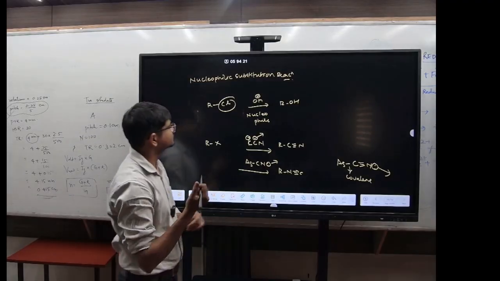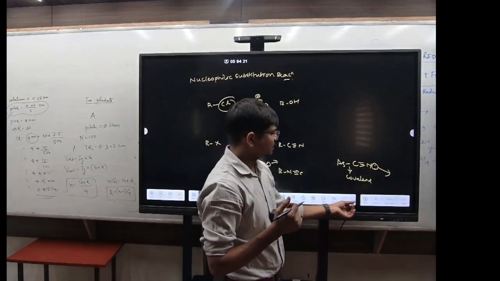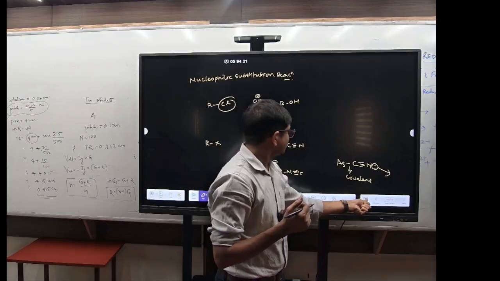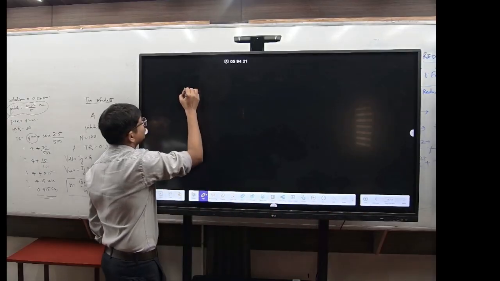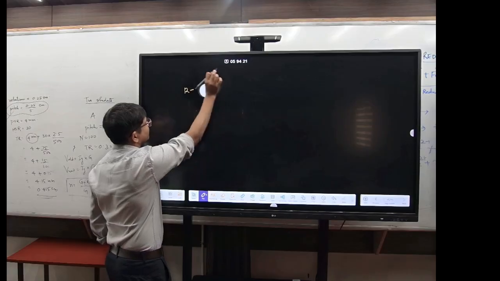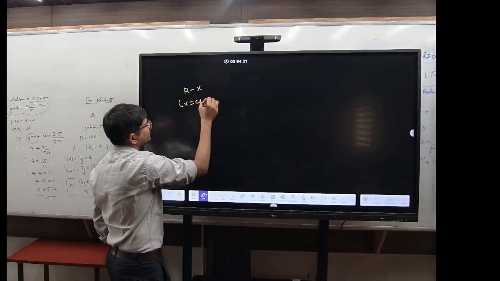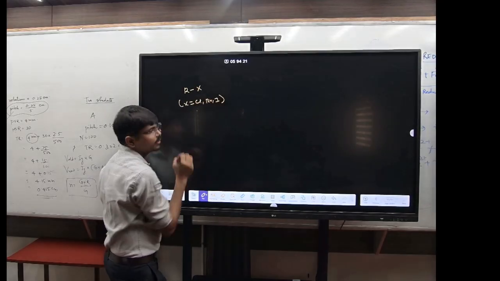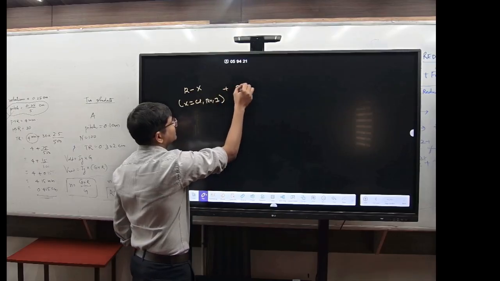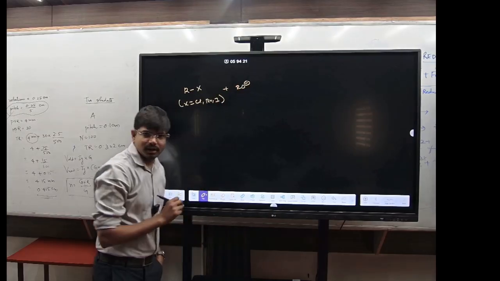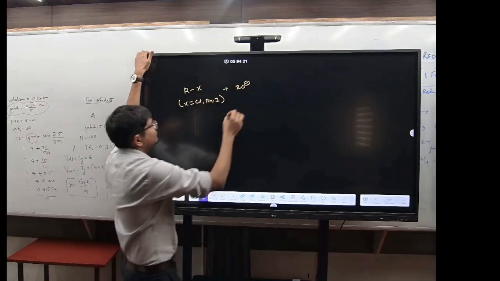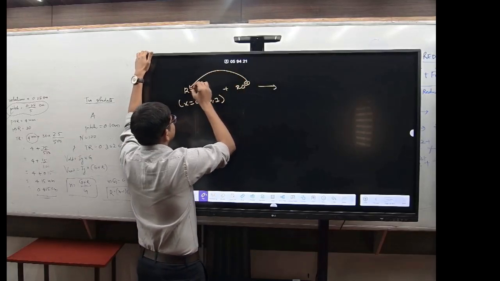One more. Done this one. Now suppose you have RX. Let X be chlorine, bromine, or iodine. And you have RO minus. It will attack here and this X will leave.